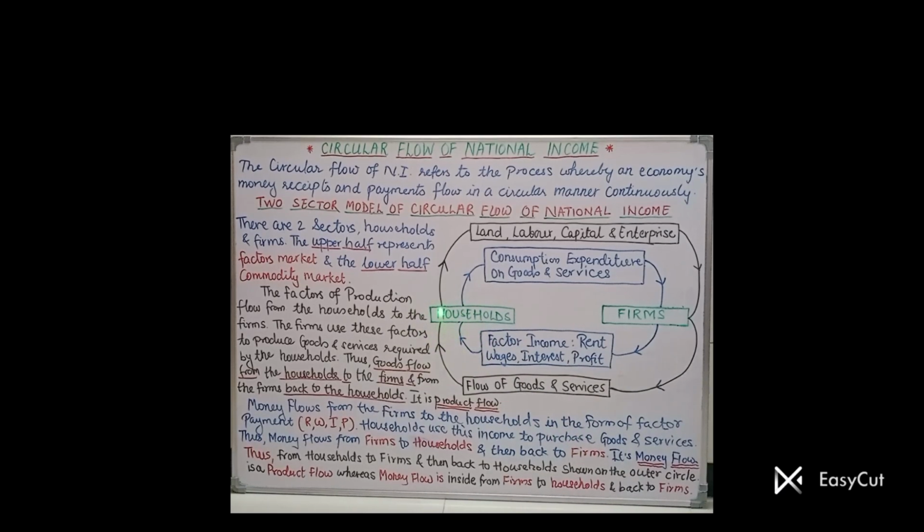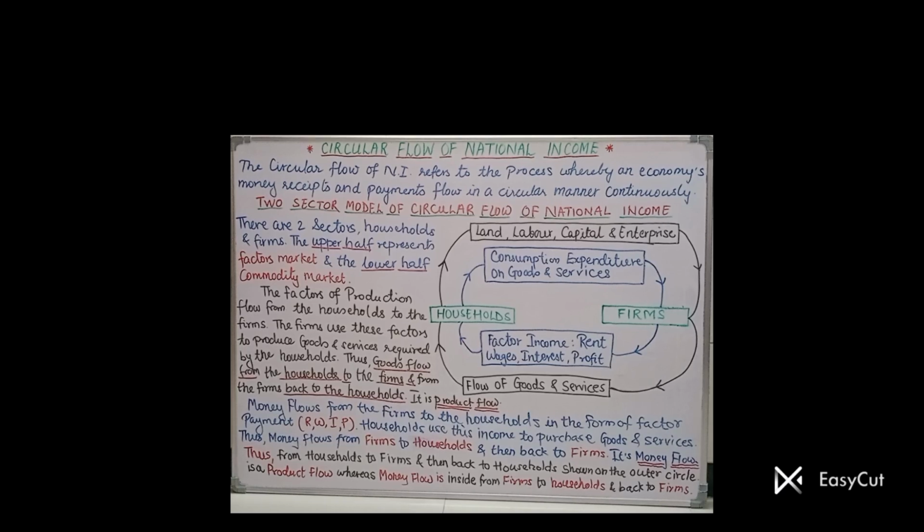The household sector is the starting point for the outer circle. The household sector will provide all the factors of production such as land, labor, capital, and entrepreneur to the firms. Firms will make use of these factors of production and produce the goods and services, which will be provided as per the requirement to the household sector. And this circle is complete. It is called product flow. So the outer circle represents the product flow.